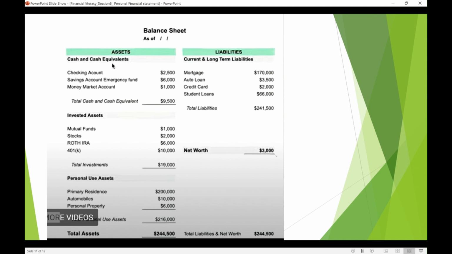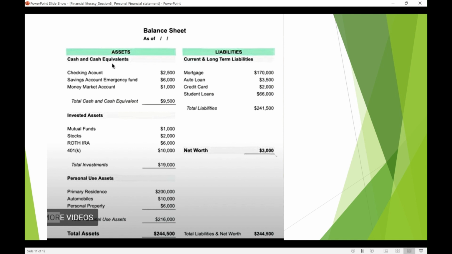So we put its today's value. So it's all current values we have to put for assets. So we have three types of assets we have to identify and categorize, like cash value, investments, and personal assets, and total it up. So that's the total of your assets.